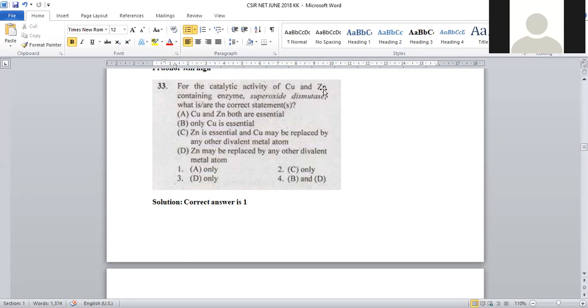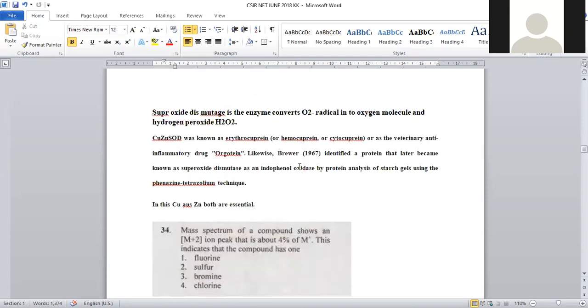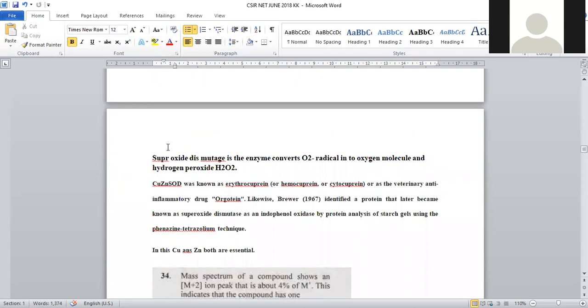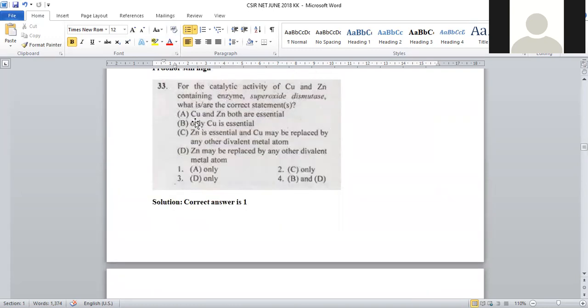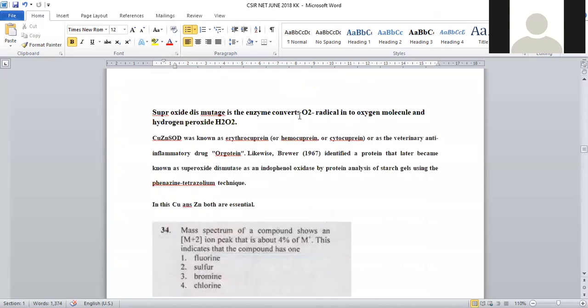It is composed of copper and zinc both. Both are essential for the catalytic activity of this enzyme. That's why copper and zinc are very essential in this superoxide dismutase. Let us see what the options given are. Copper and zinc both are essential, it is the correct statement. Only copper essential, wrong. Zinc essential, wrong. Zinc may be replaced, also wrong. Both copper and zinc are required for the superoxide dismutase enzyme activity.